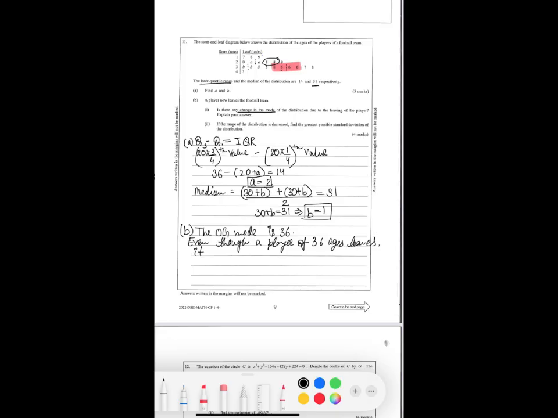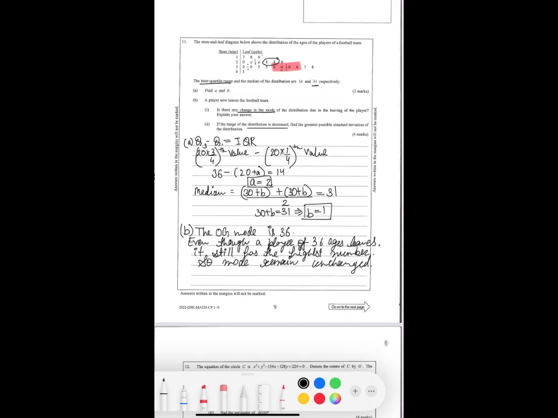So even though a player of age 36 leaves, it still has the highest count. So the mode remains unchanged.